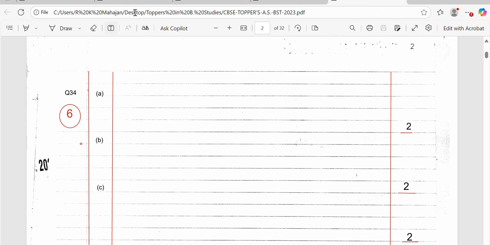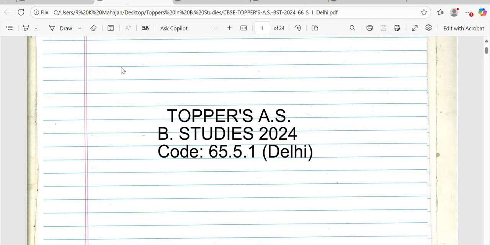Now let me show you which paper we have taken. This is the answer sheet of a topper for the CBSE examination 2024. The code is 65.5.1 and this is meant for Delhi. At the time of preparing the website, the topper's answer sheet for the 2025 examination was not available at the CBSE website.